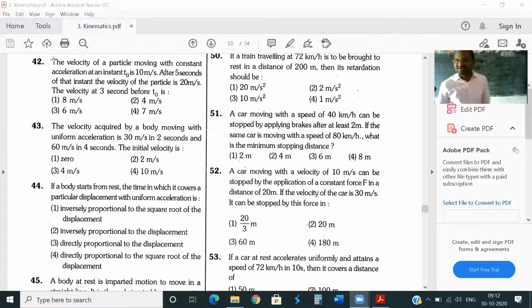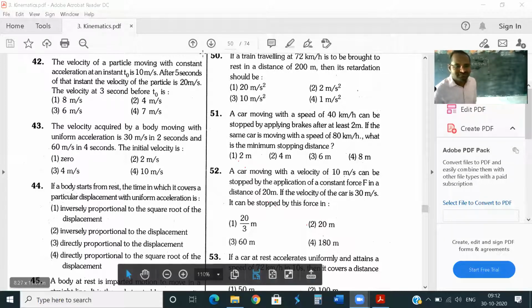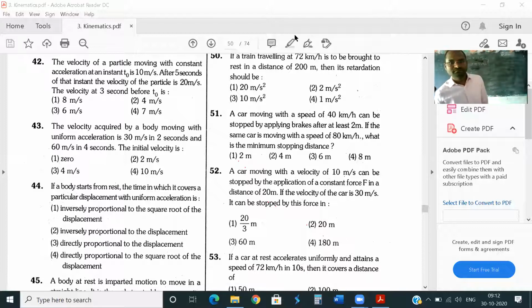There is a lot of disturbance. Wait for 2-3 minutes. A festival is there, no?